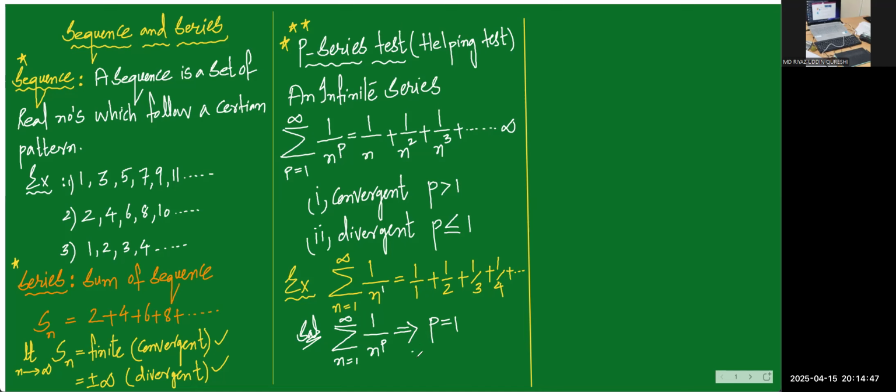So we write: by p test, given series divergent. I am using the short form DIV, but in the exam you have to write the full form. So the above series will be divergent. Understand? Let me check one more question.